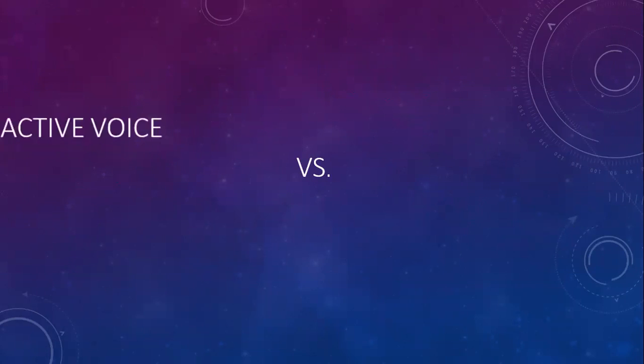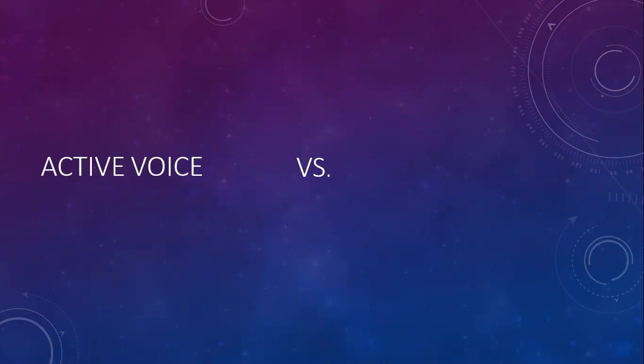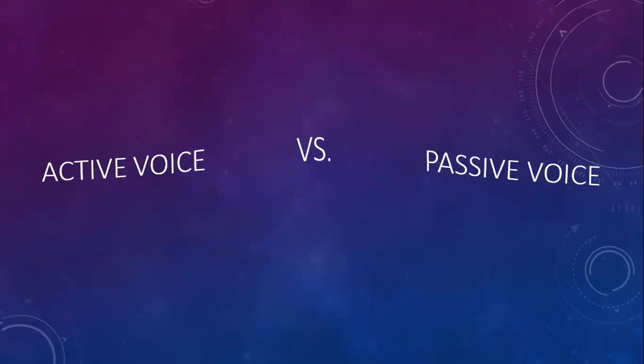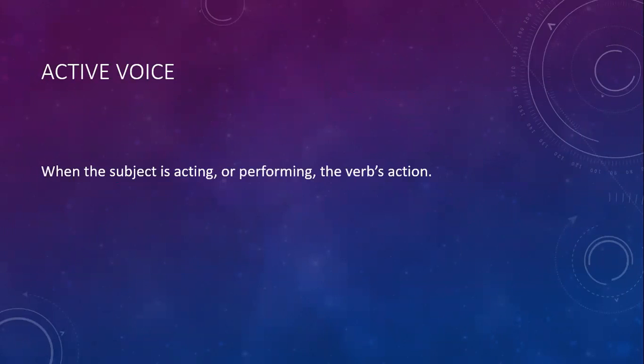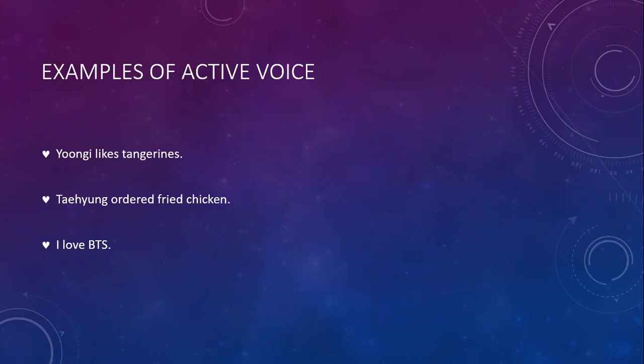So we have active voice, in which the subject acts upon the verb, and we have passive voice, in which the verb acts upon the subject. To sum it up then, active voice is when the subject is acting, that is, doing or performing the verb's action. Here are some examples of active voice.